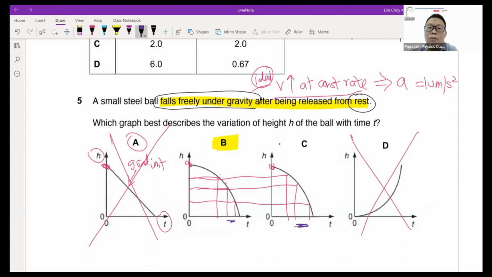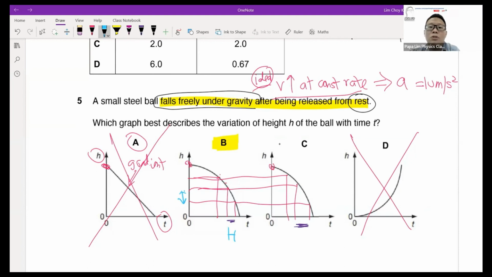The phenomenon is that as the ball drops and gets nearer to the ground, the time taken to cover a distance should be shorter and shorter, because it's getting very fast. So what it should represent is that the time taken to cover this amount of distance should actually be shorter.